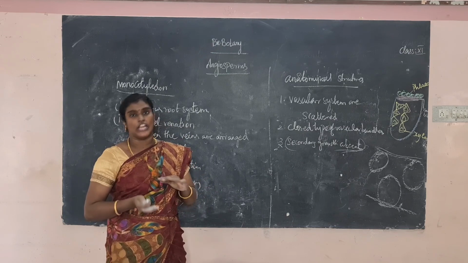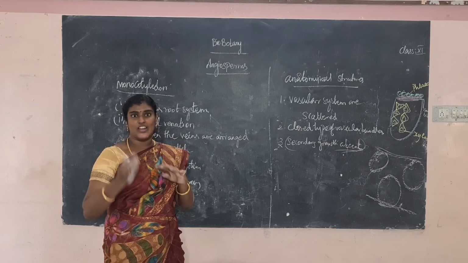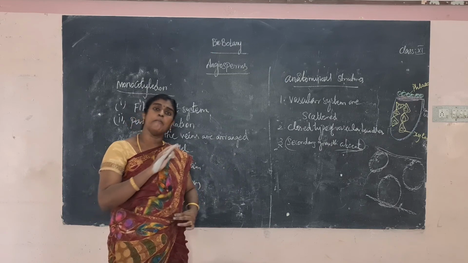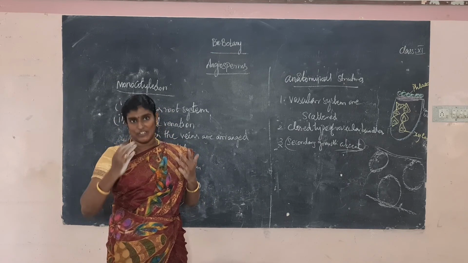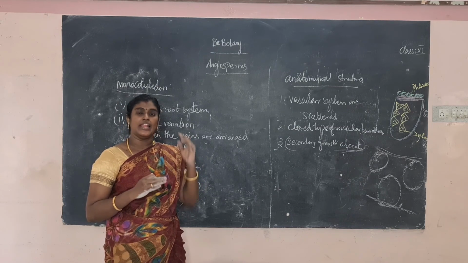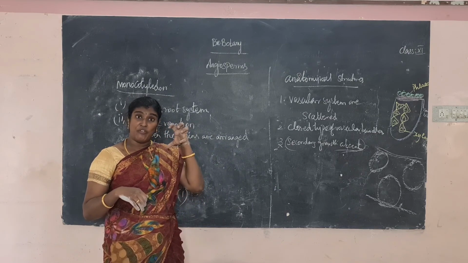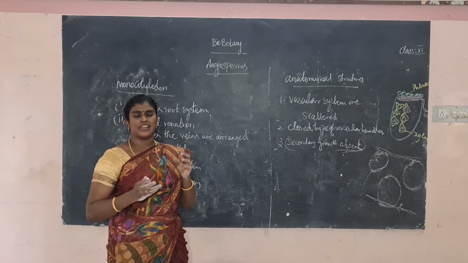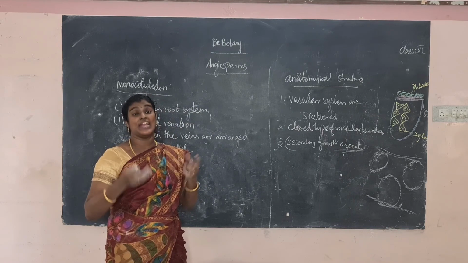The next family, pteridophytes, are vascular plants. Compared to the previous phylum, in bryophytes the vascular system is completely absent, but in pteridophytes vascular bundles are developed. Another important point: antheridia and archegonia are present. Antheridium is the male reproductive organ and archegonium is the female reproductive organ. Flagellated gametes are present. Flagella is a hair-like structure that helps it move from one place to another. Where does fertilization take place? Inside the water.